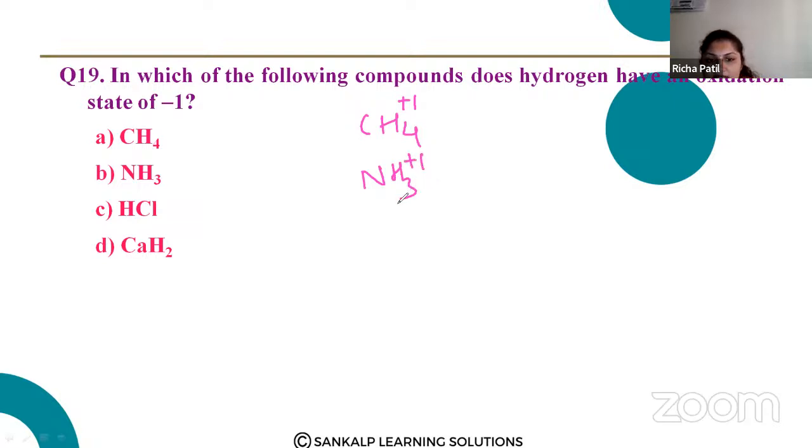Each hydrogen has +1. HCl, +1 and -1. Then CaH2, so Ca is +2. Here each hydrogen is -1. So the answer is D. In which of the following compounds does hydrogen have oxidation state -1? It is D.